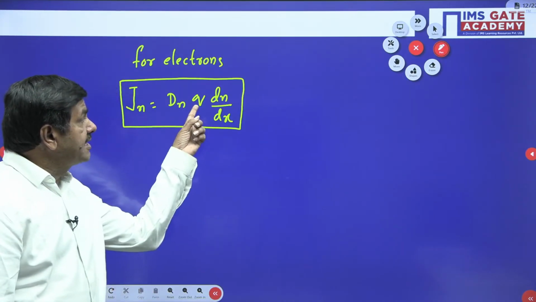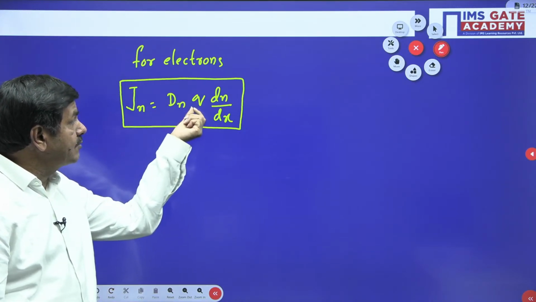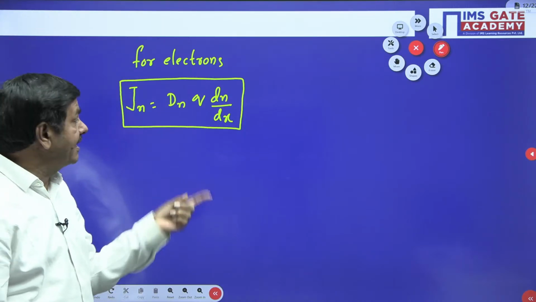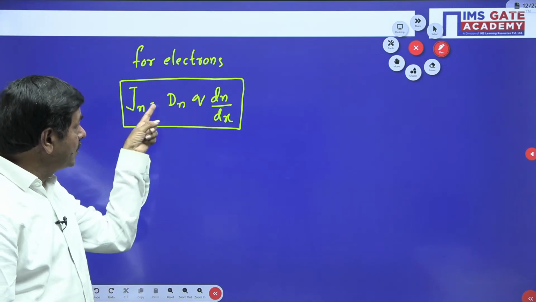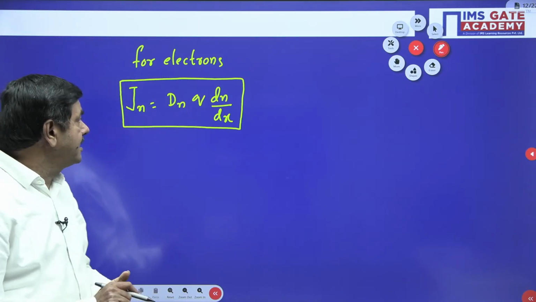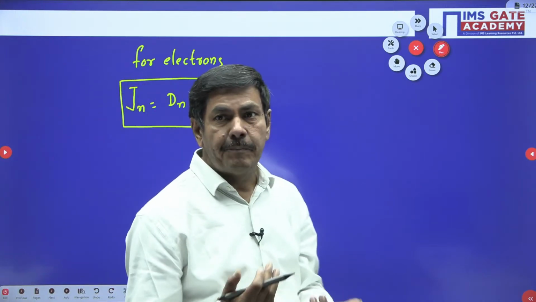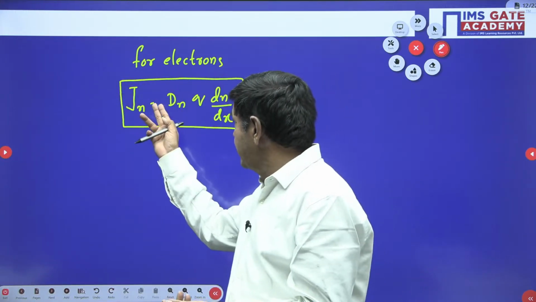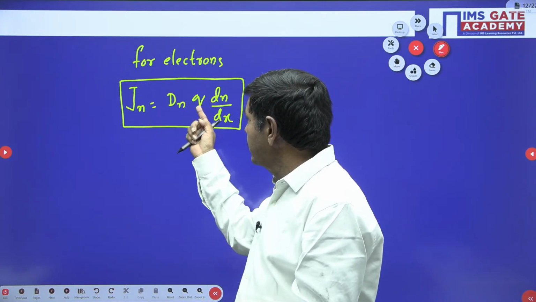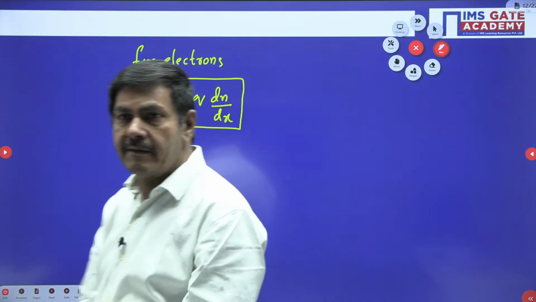The Q is nothing but the charge. Charge of electron is minus 1.6 into 10 power minus 19 exactly. For electron, minus into this minus becomes a plus value. That is why we are getting Jn with a plus, because the product of the minus and the minus 1.6 into 10 power minus 19 is a plus. Like that, we can get the value.